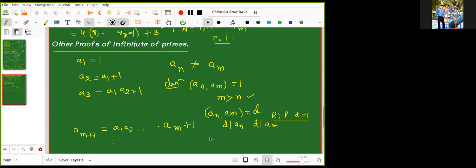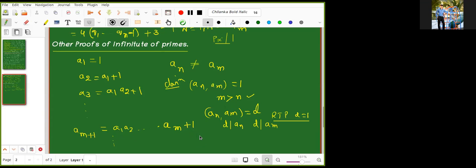So, sir, we have A(M plus 1) equal to the last statement which we have written. If we take 1 to the other side, it will be A(M plus 1) minus 1 equals this. A(M plus 1) minus 1 is equal to A1, A2, up to AM. Correct. So, sir, AM is one of the divisors of that. Very good. Let us write what he is saying.